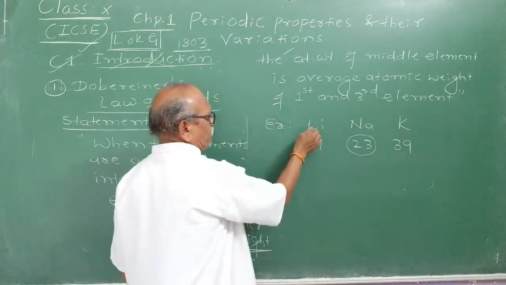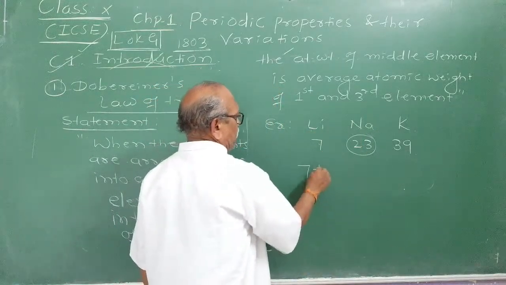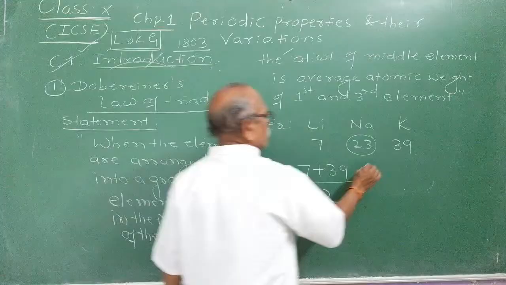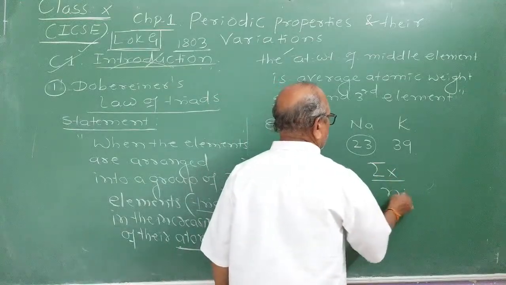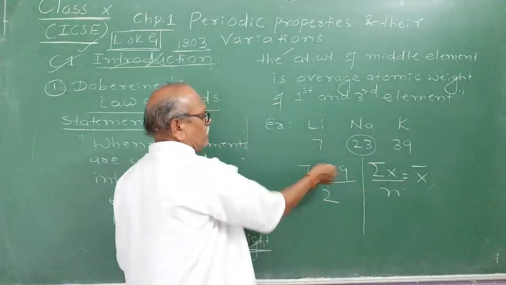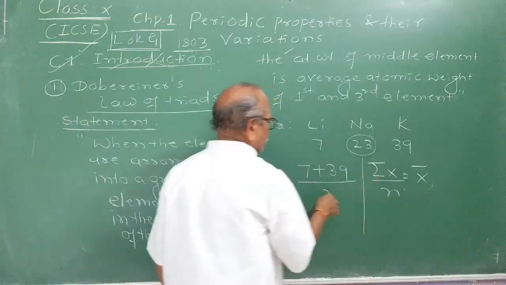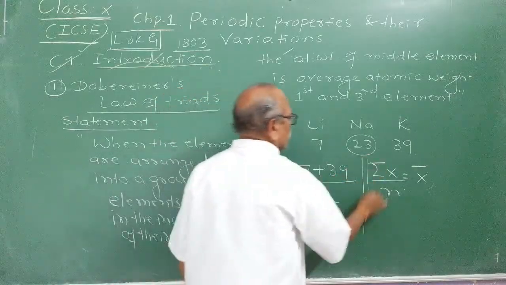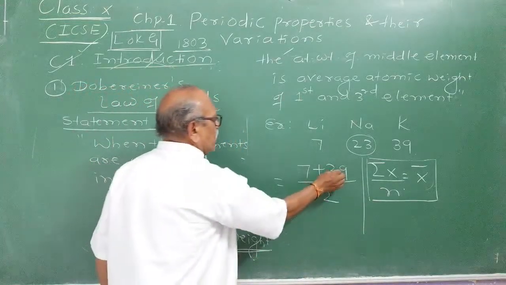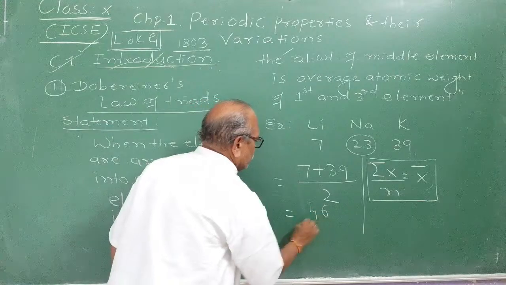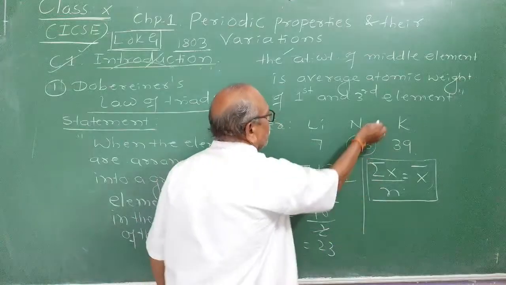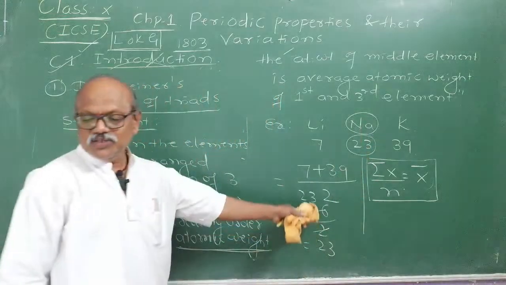Let us take the average of the lithium and potassium atomic weights. 7 plus 39, how do you get the average in mathematics? Add all of them, sigma x upon n, x bar. We use the sum of all the things divided by n. How many are there? 2. You study this in statistics as arithmetic mean. 39 plus 7 is 46. 46 upon 2 is 23. Is it not the same as sodium?